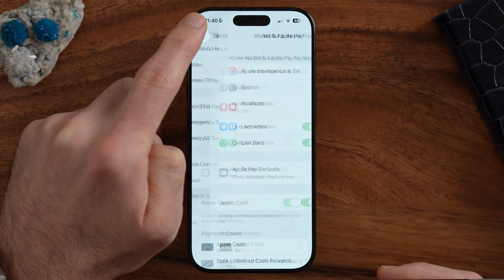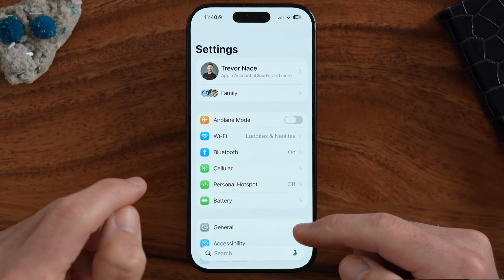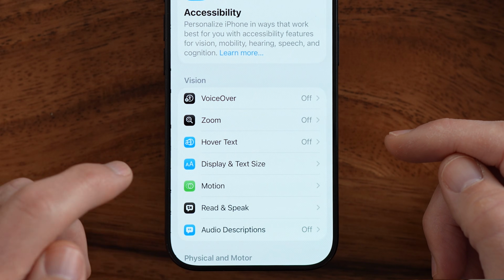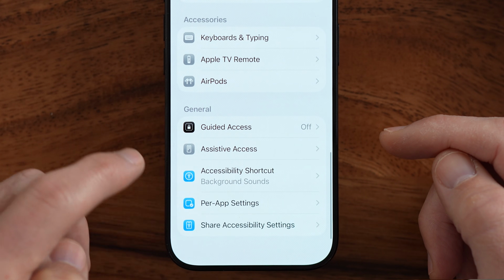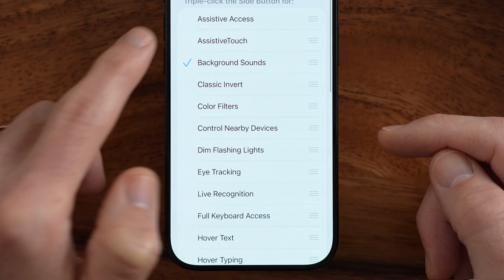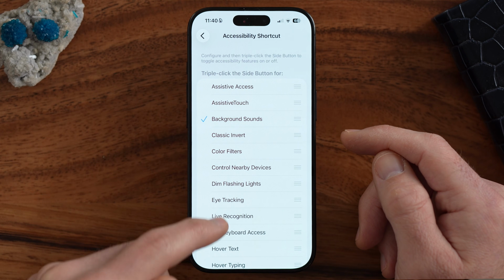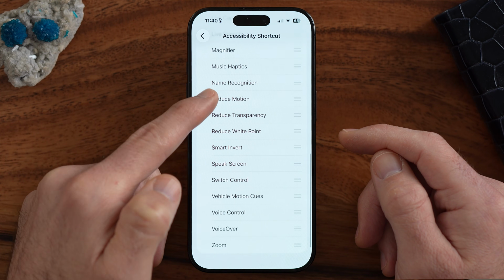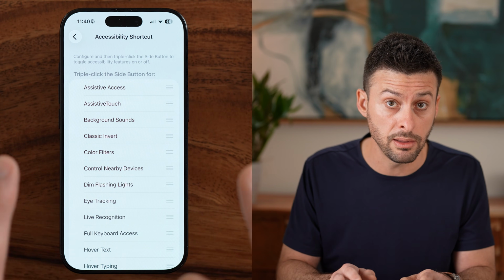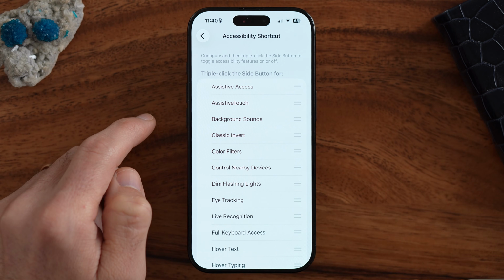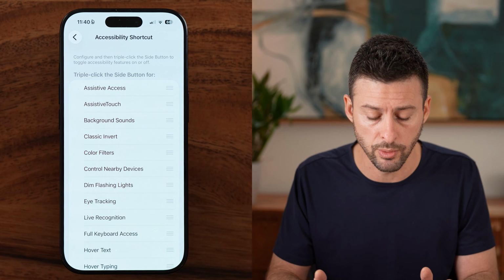Again, go to the beginning of your settings. From the very beginning of your settings, let's scroll down to accessibility. And then we'll scroll down to the bottom until we get to where it says accessibility shortcuts. This says triple click that side or power button and it will open up any of these. So again, you might want these to be turned on. However, if you don't want that triple click on the side button to do anything, you can just make sure everything is unchecked. And even if you accidentally triple click that side button, it won't do anything.